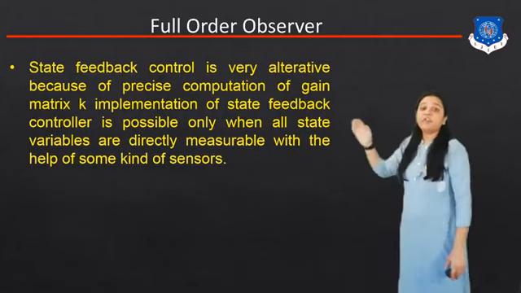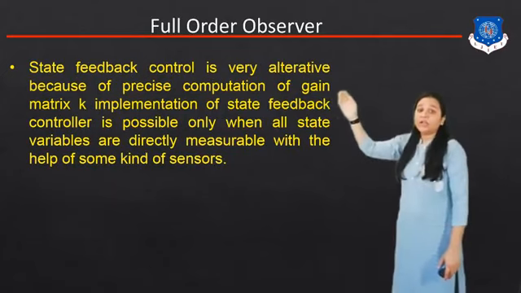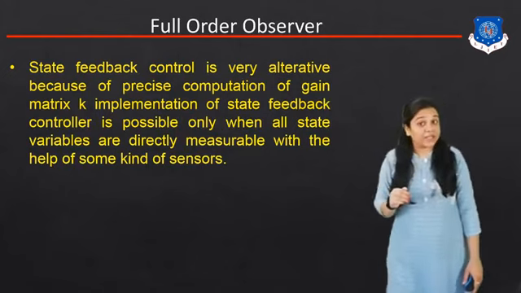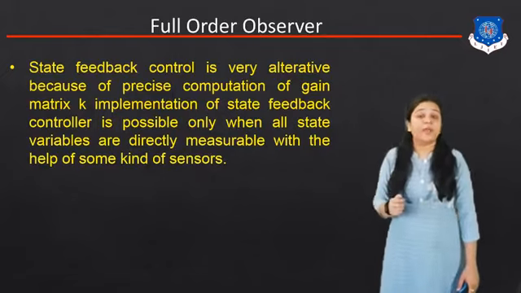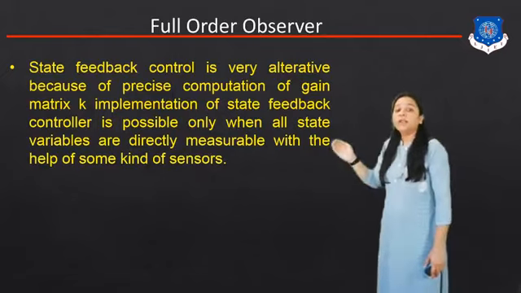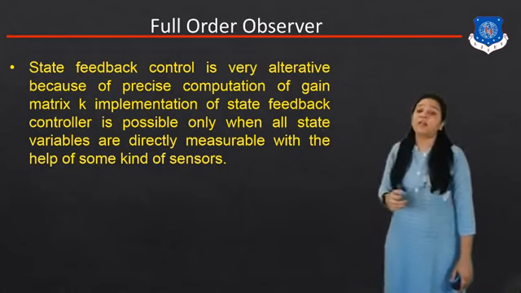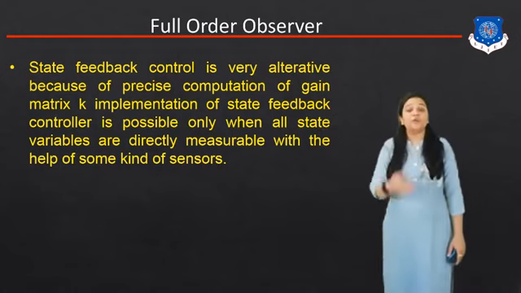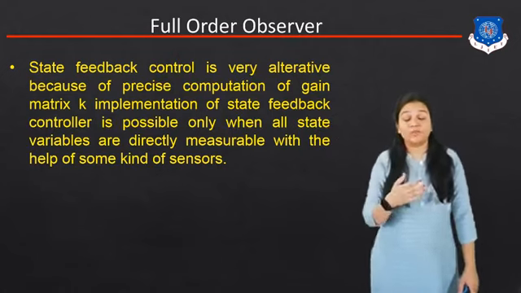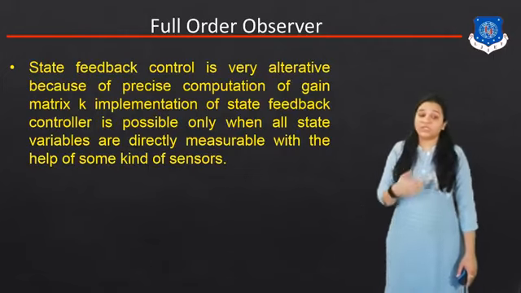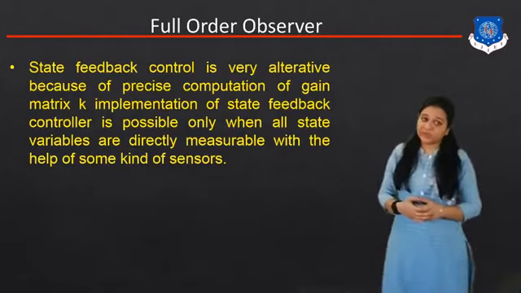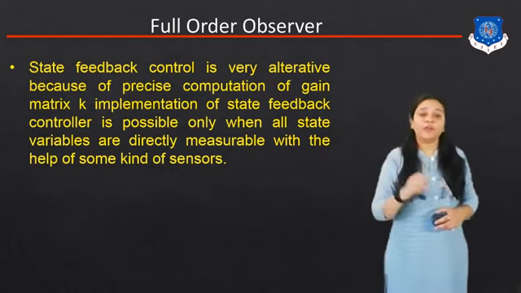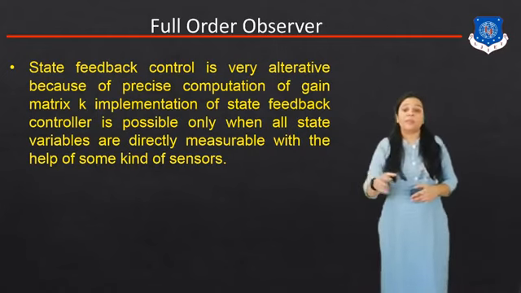The state feedback control is a good alternative because of the precise computation of the gain matrix K. Implementation of the state feedback controller is possible only when all the state variables are directly measurable with the help of some kind of sensor. Whenever we design a state observer, we design a closed loop system, and in a closed loop system we connect some feedback element, and in the feedback element we can connect some type of sensor.